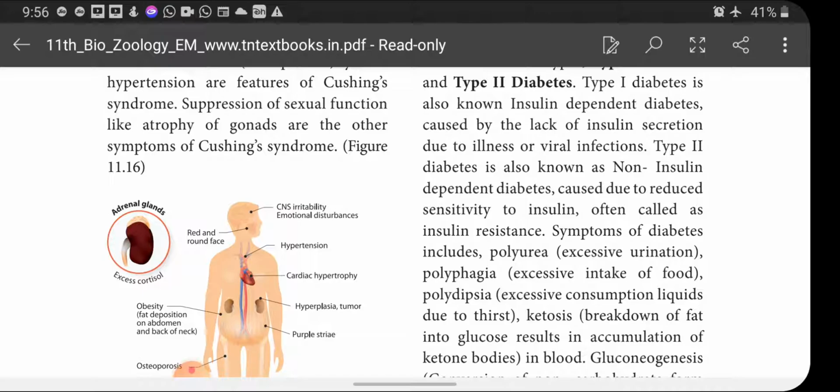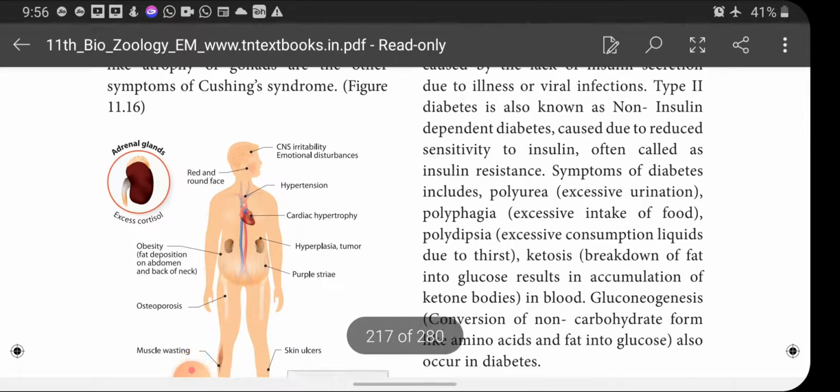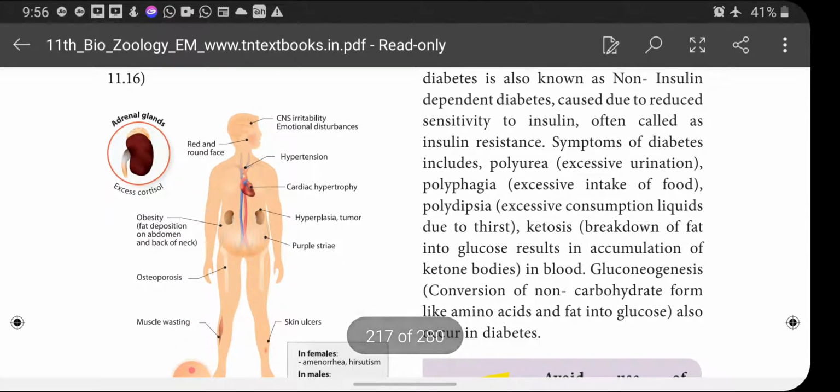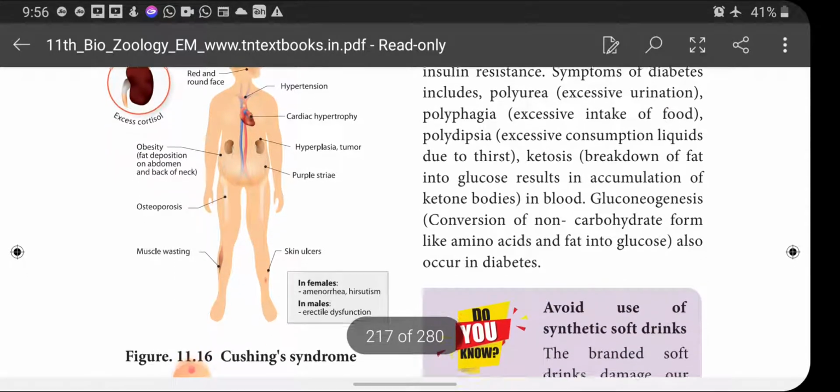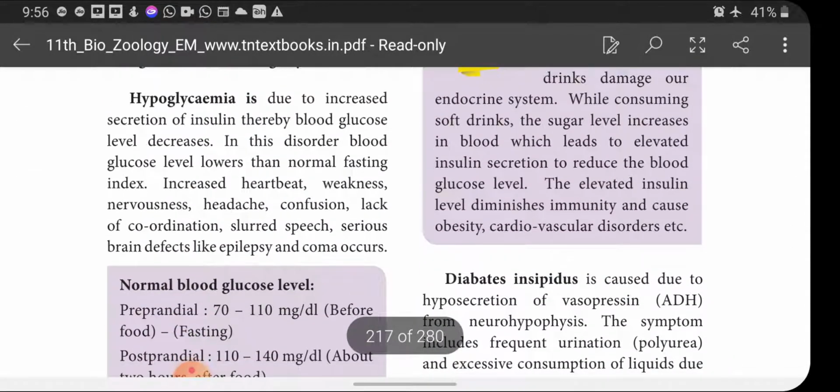Symptoms of diabetes include polyuria, that is excessive urination, polyphagia, excessive intake of food, and polydipsia, excessive consumption of liquid due to thirst. Ketosis, that is breakdown of fat, results in accumulation of ketone bodies in the blood. Gluconeogenesis, that is conversion of non-carbohydrate forms like amino acids and fat into glucose, also occurs in diabetes.